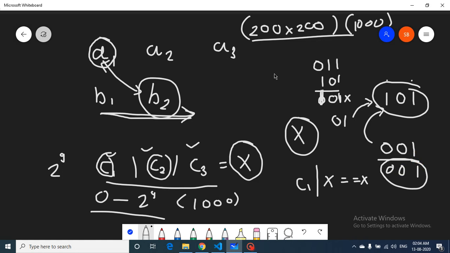But let's assume that we have some number equal to 101 as our X. If our A1 AND B1 turns out to be like this, and we do an OR operation of this, it also turns out to be 5 only.